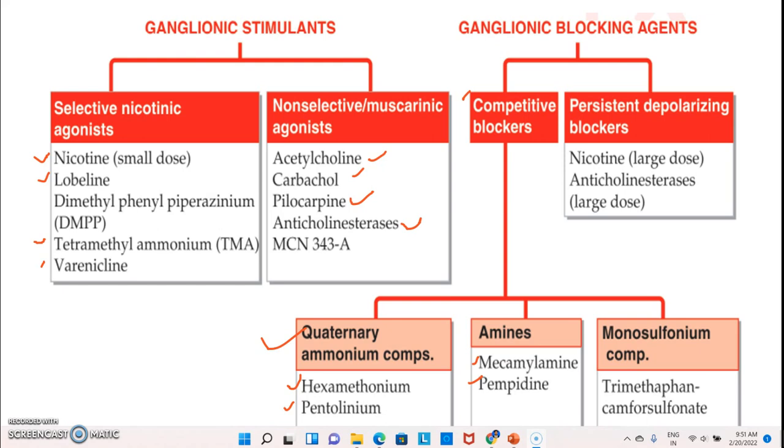In that, nicotine in large doses is used here, whereas in selective nicotinic agonists nicotine is used in small amounts. Here anticholinesterases are used in large doses, but there anticholinesterases are used in lesser amounts. That's why these have different actions in our body.